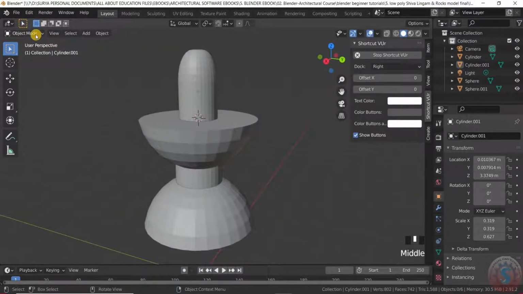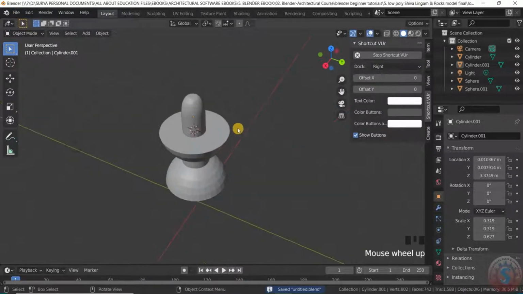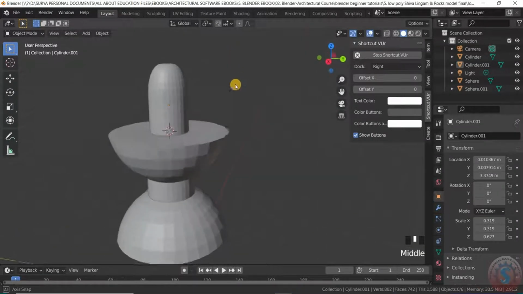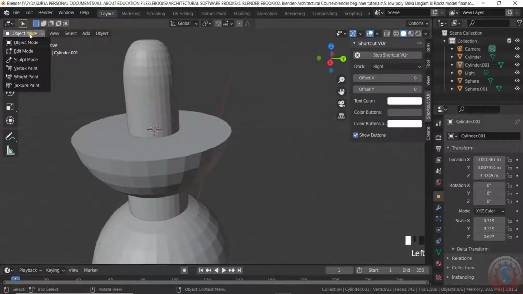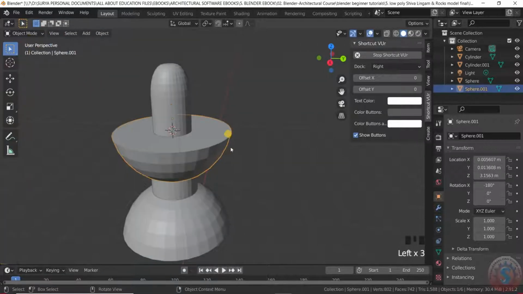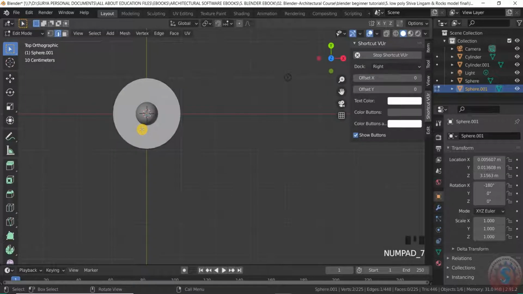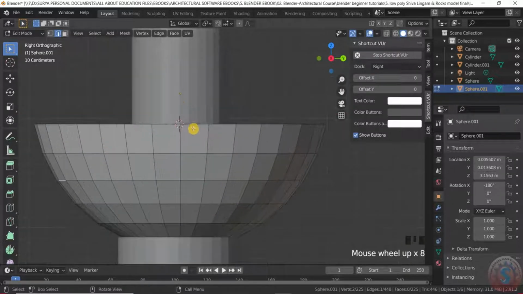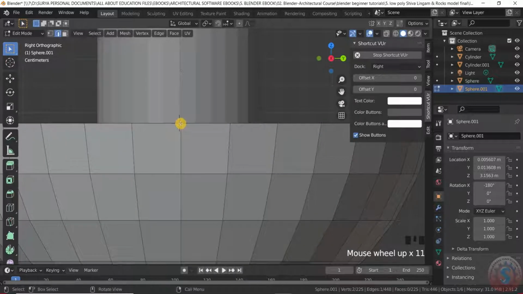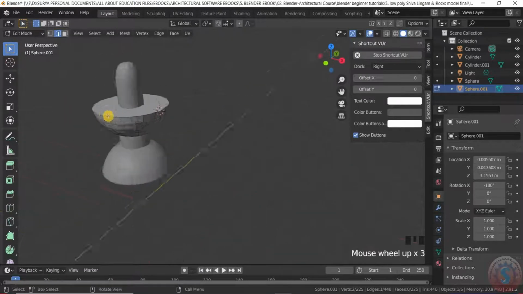Then after, I want to create here one of the cube, and I want to create this by going to the edit mode by selecting the object. I want to select this object and go into the edit mode here. I want to select the edge by using the key. I want to select this edge, and I want to create a shift S and cursor to selected. The cursor is there. I want to create here one of the cube.